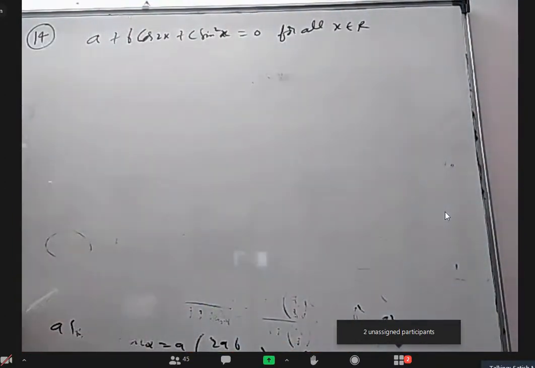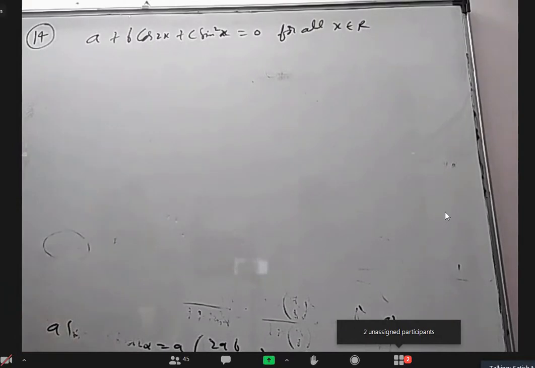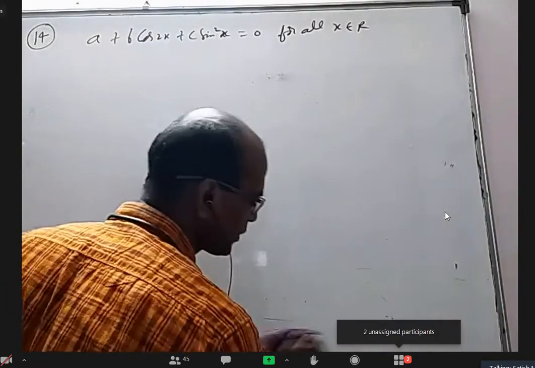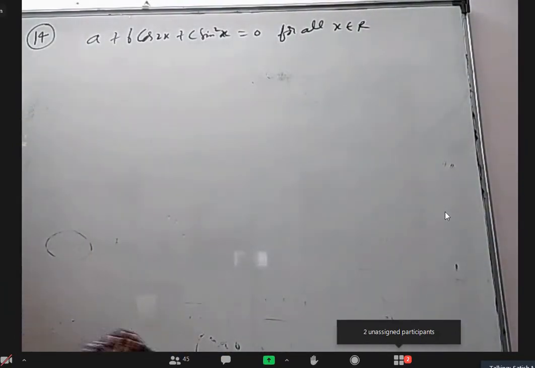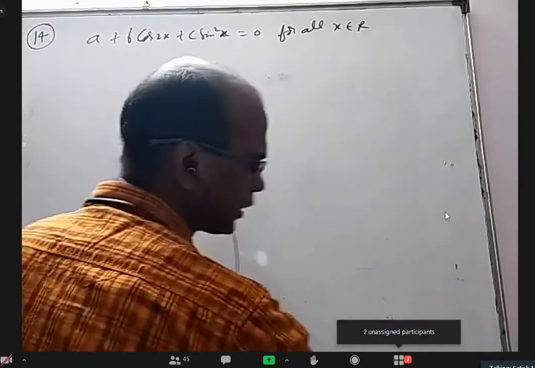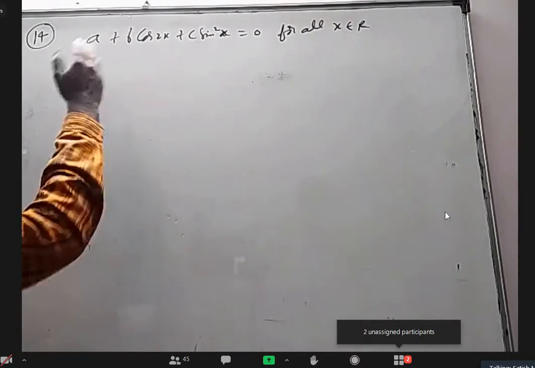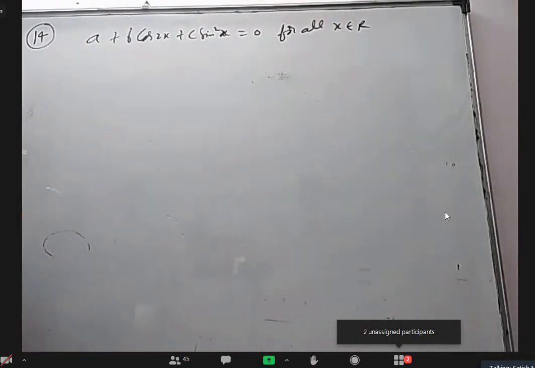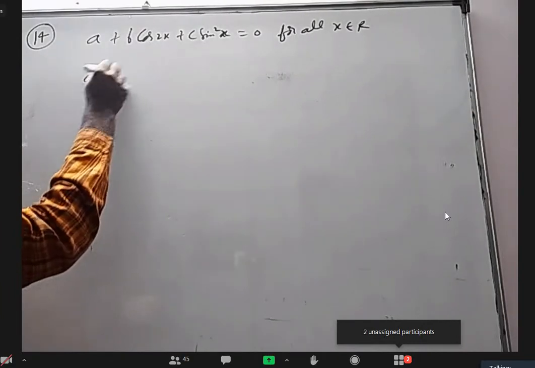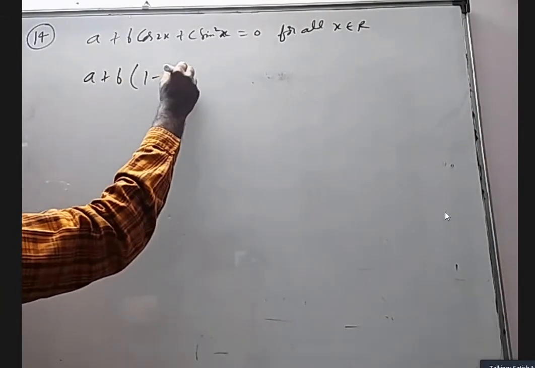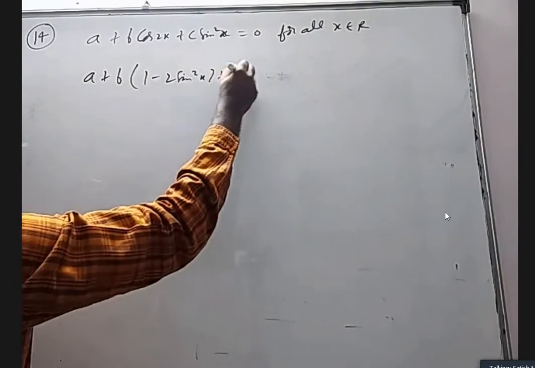But anyway, there is a relation between cos 2x and sin square x, because you know cos 2x is 1 minus 2 sin square x. So it is possible to form an identity. But let me see how I can give you an explanation for the numbers. I can give you some examples where it is true, but we'll see. In the place of cos 2x, I can write 1 minus 2 sin square x.